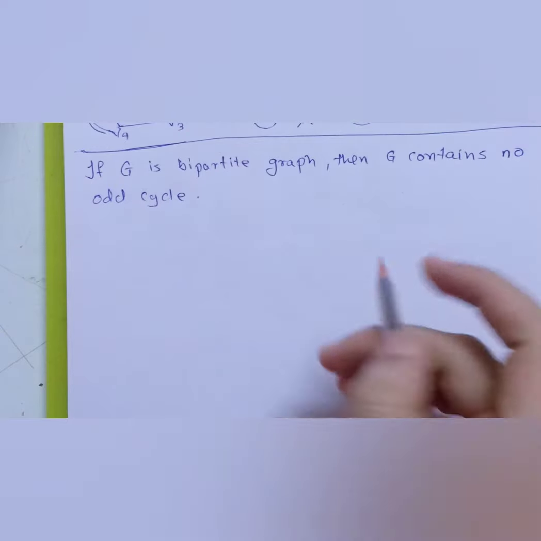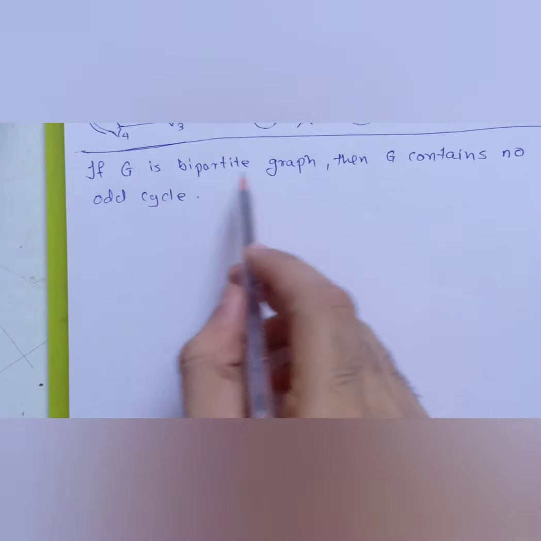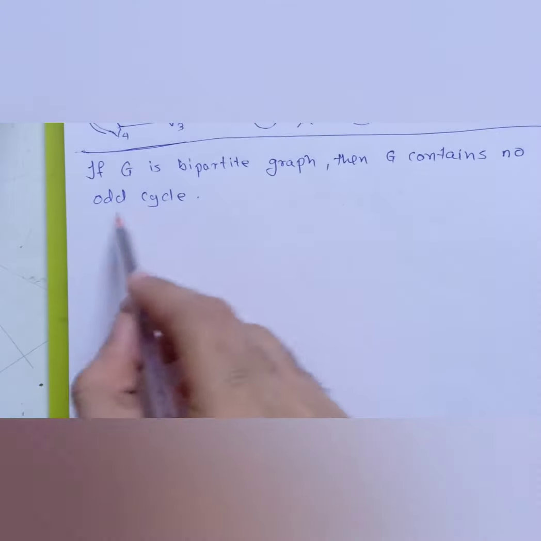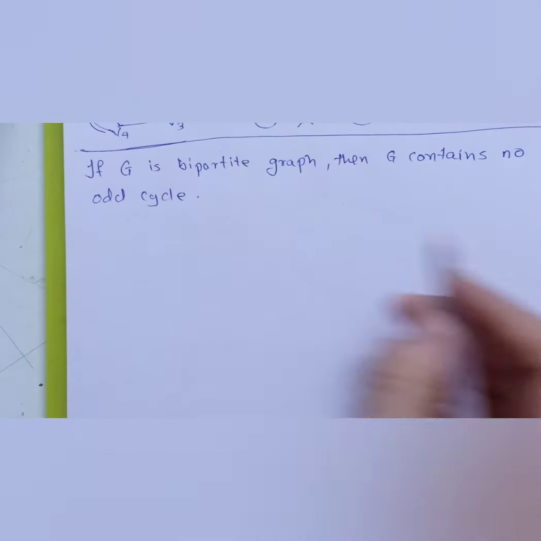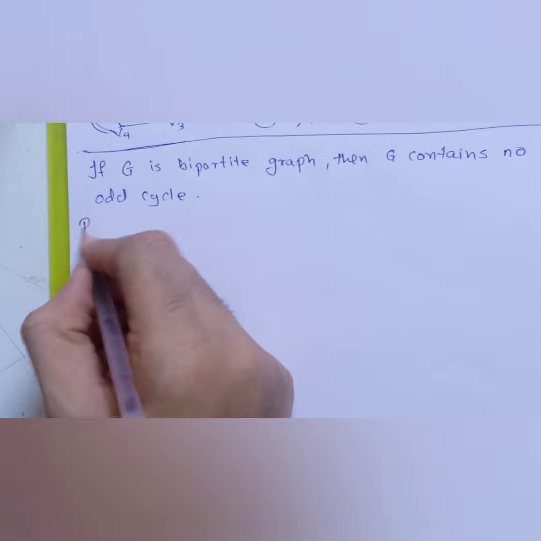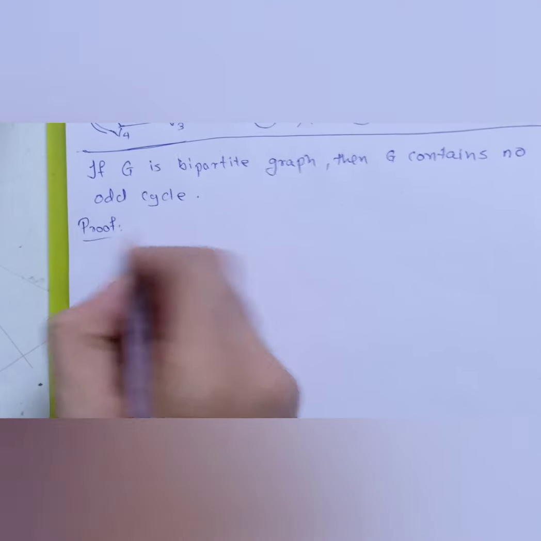Before moving into this proof, I recommend you refer to the video which I made defining bipartite graph, so that it's much simpler for you to relate to this proof. So let's try to prove this. If G is a bipartite graph, then G contains no odd cycle. Fine. So let's start with the proof directly. As I said, the proof is very simple.